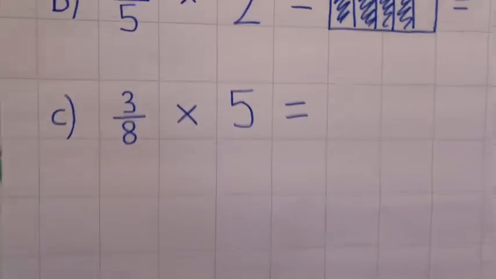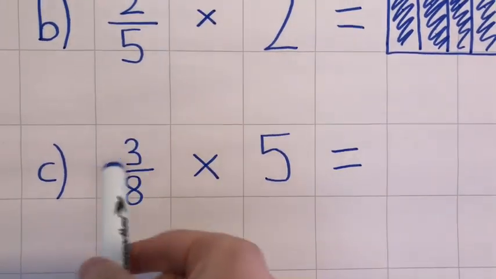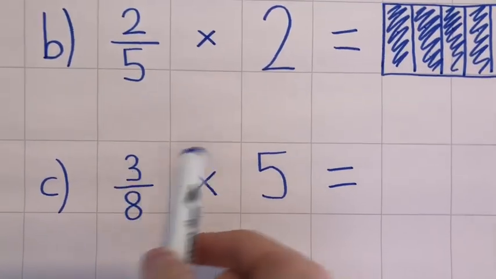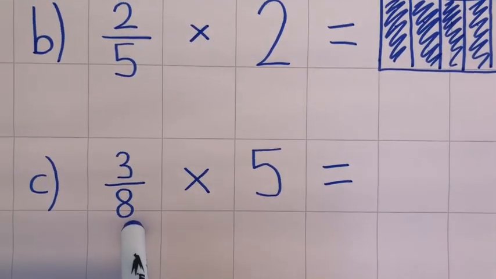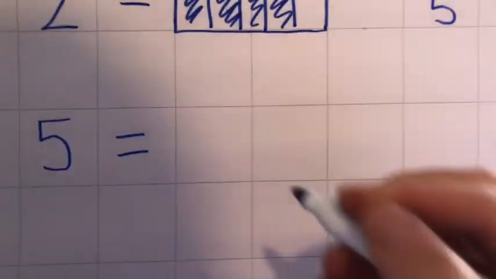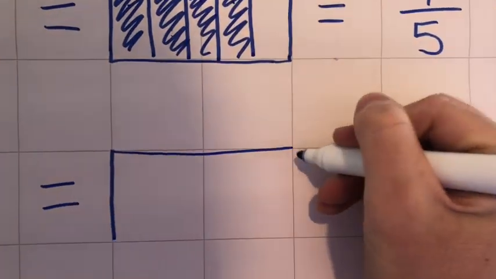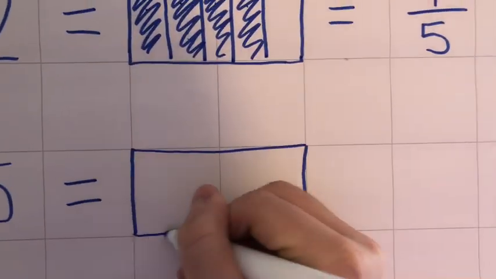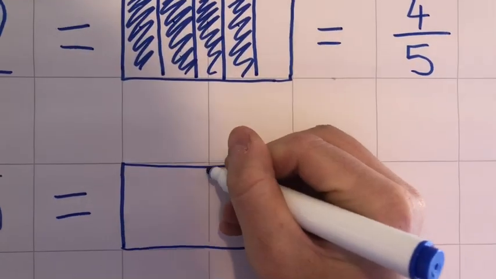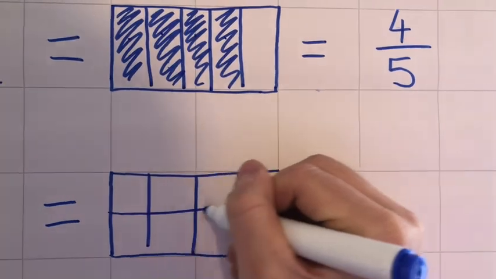Okay, 3/8 times 5. Now this one's going to be a little trickier because I can already see that I've got 3/8. Well, 3/8 times 5 is 15, which is more than 1 whole. Let's draw it and we'll see what happens. So I'm going to start with one whole.